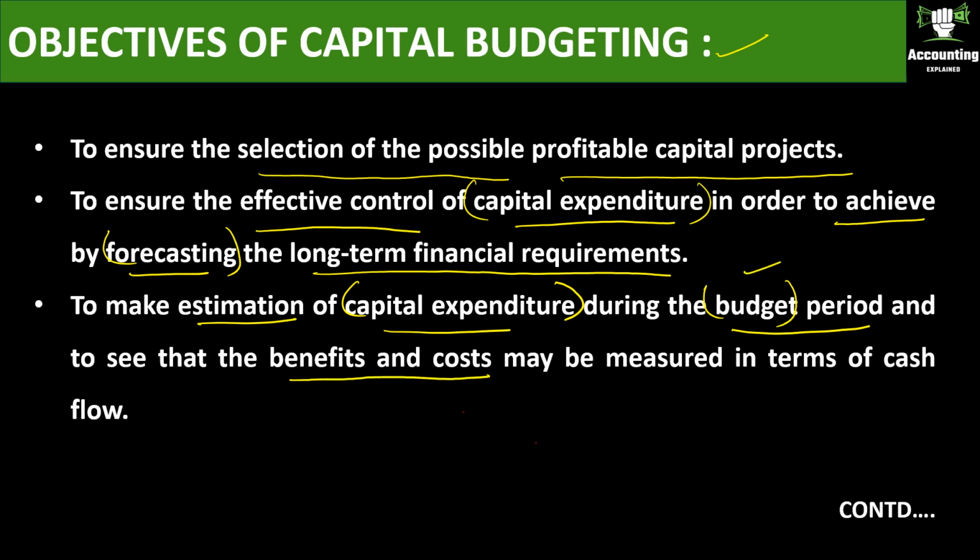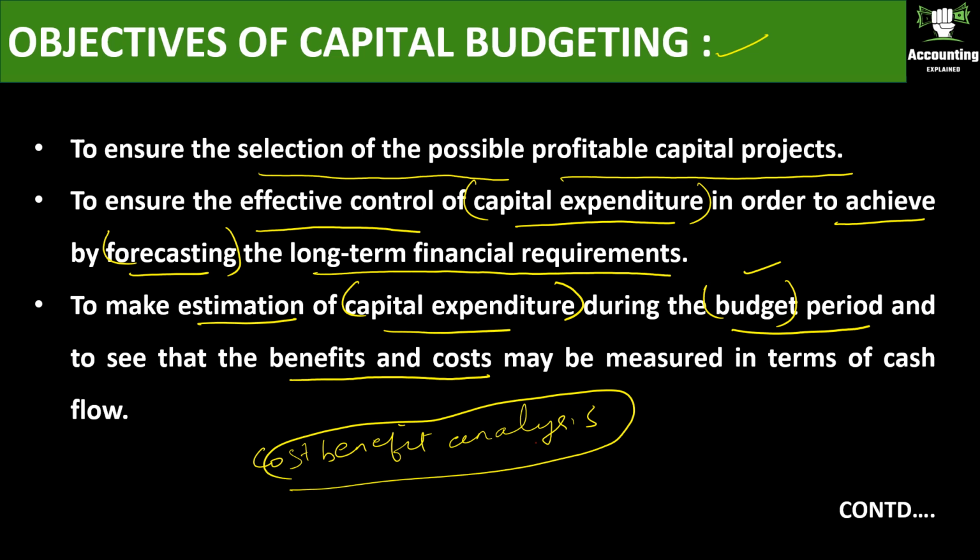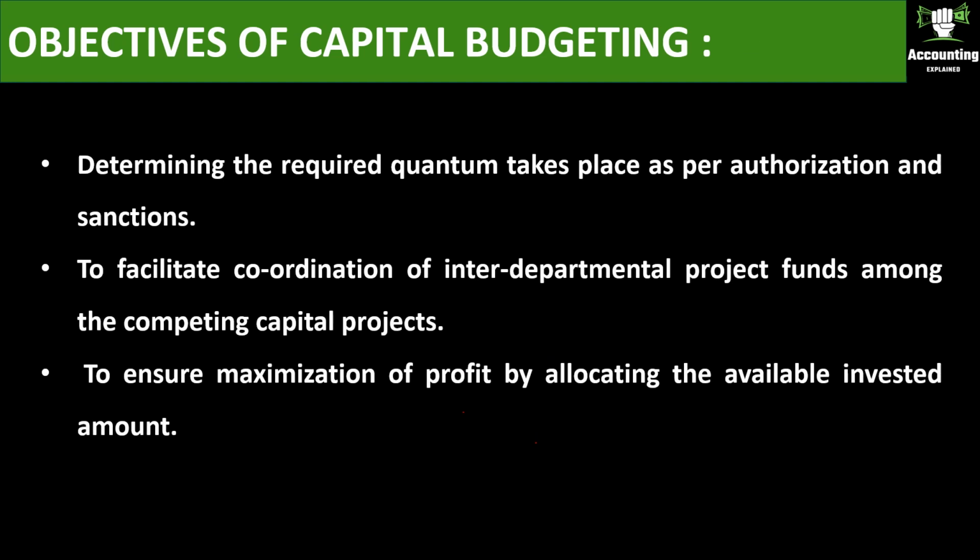The benefits and costs, that is called cost benefit analysis, should be done properly by the company, and it should be measured in terms of cash flow. Determining the required quantum takes place as per authorization and sanctions. So the required capital expenditure should take place as per the authorization and sanctions given by the higher authorities of the company.